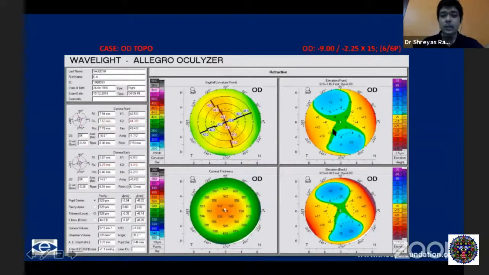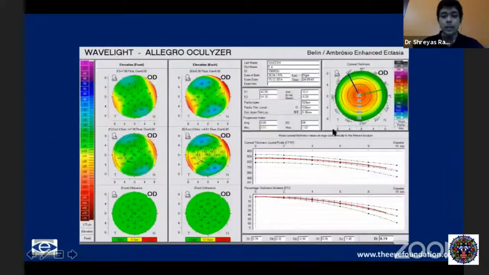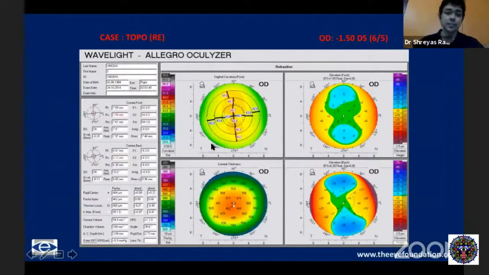So this is a completely normal topography, and therefore the Belin-Ambrosio display is also completely normal. Now here you have a cornea where you can see the curvature is normal, but the thickness is only 460. Now, like I mentioned earlier, when we just look at the pachymetry and someone tells you the pachymetry of 460, you'll probably say, oh, this is an abnormal cornea, it's probably ectasia.